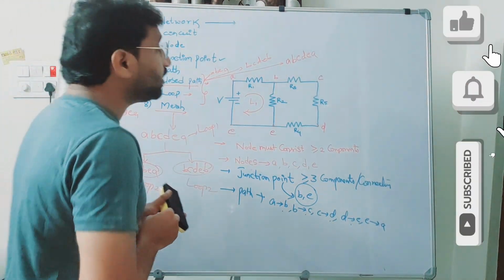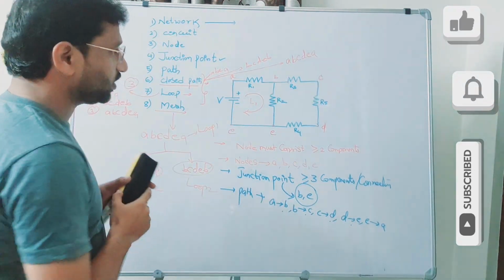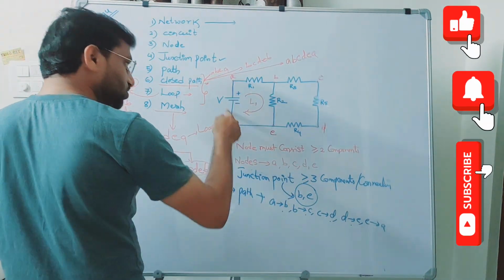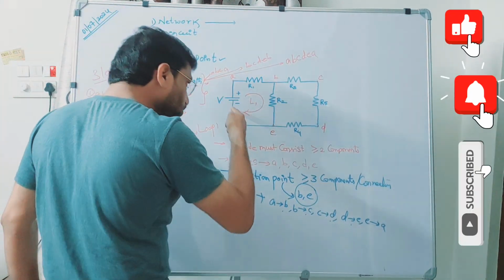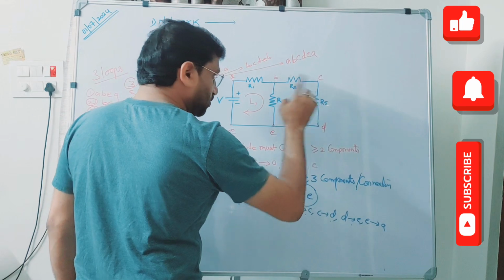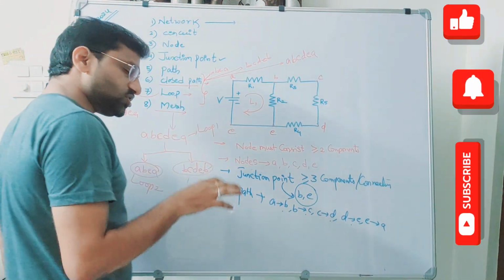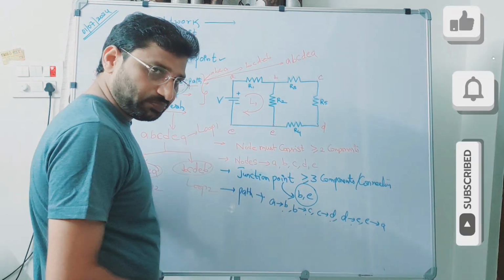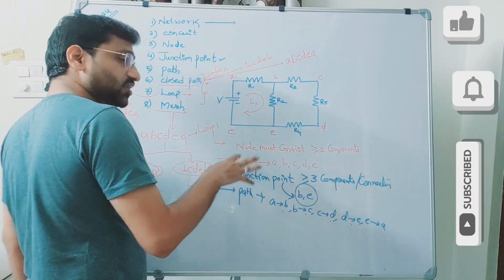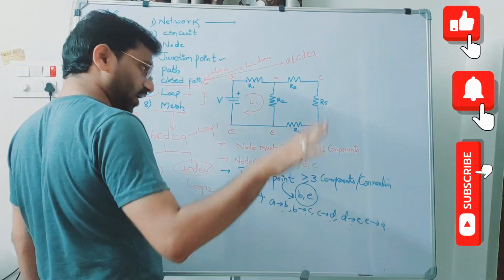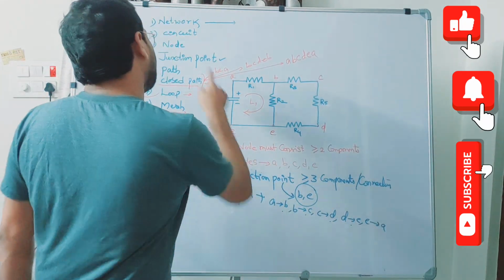That means in this particular electrical circuit, there are three loops, but there are only two meshes. This is loop, this is loop, this is loop. So three loops are there, but this is only mesh 1 and this is only mesh 2. This cannot be called a mesh. That means all the meshes can be called loops, but all the loops cannot be called meshes.